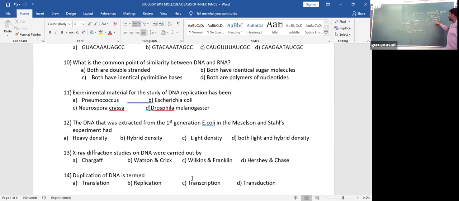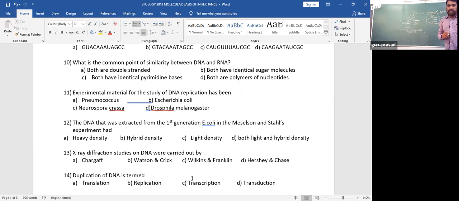So in the first generation, we never find that both are heavy density DNAs. There is a combination of both light and heavy DNA. What do you call hybrid DNA? If both are N14, light. If both are N15, heavy. If one strand is N14 and another strand is N15, at that time it is called hybrid density DNA.